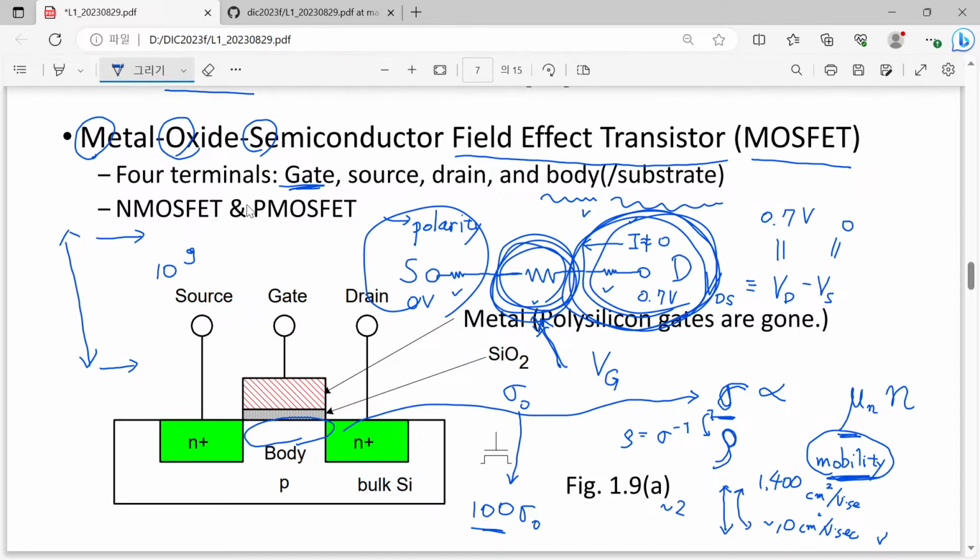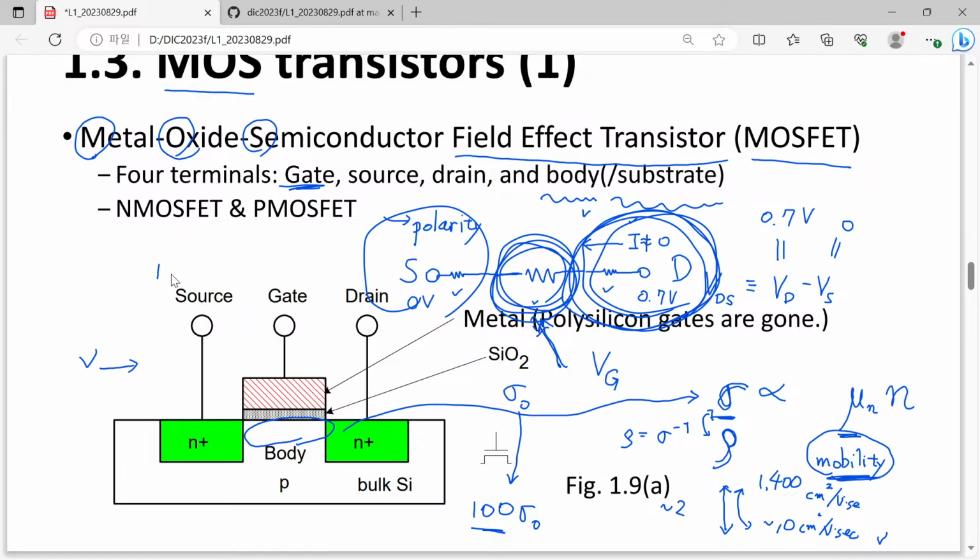So it means that I wanted to control the conductivity in the channel region, the region between the source region and drain region, underneath the gate region, surrounded by source and drain and covered by the gate.